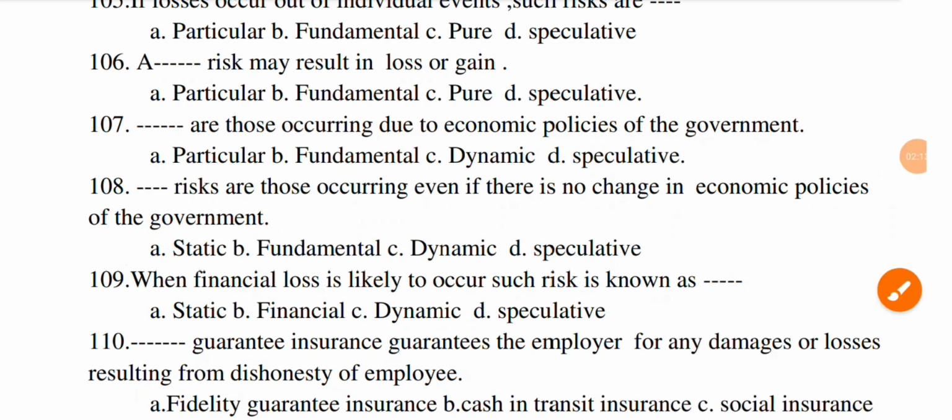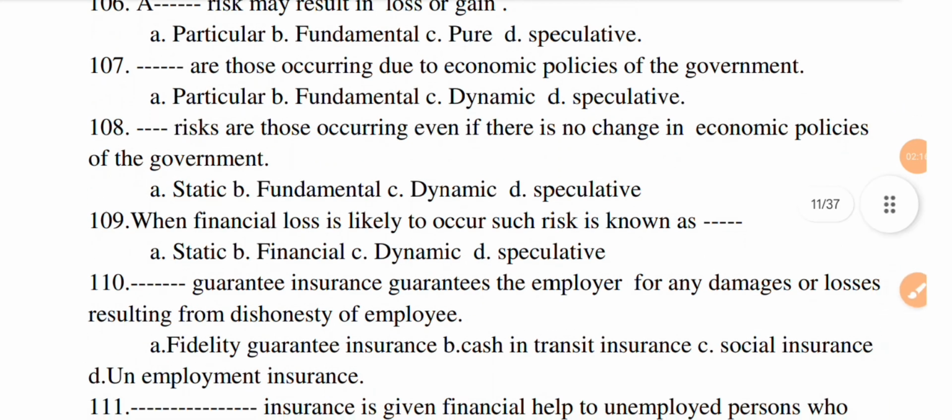The next question, when financial loss is likely to occur, such risk is known as dash. Option A static, option B financial, option C dynamic, and option D speculative. The correct option is B financial.